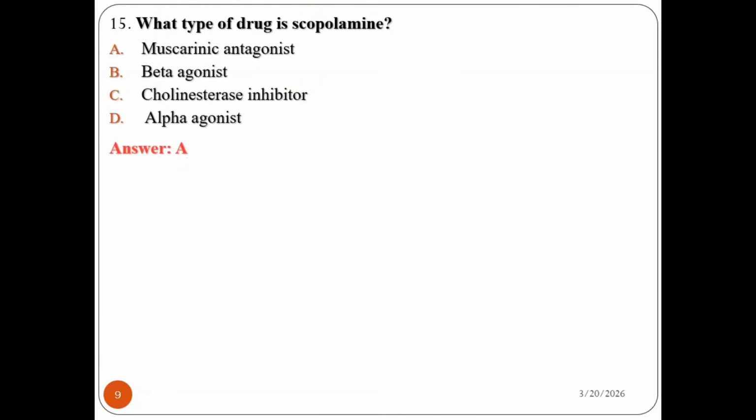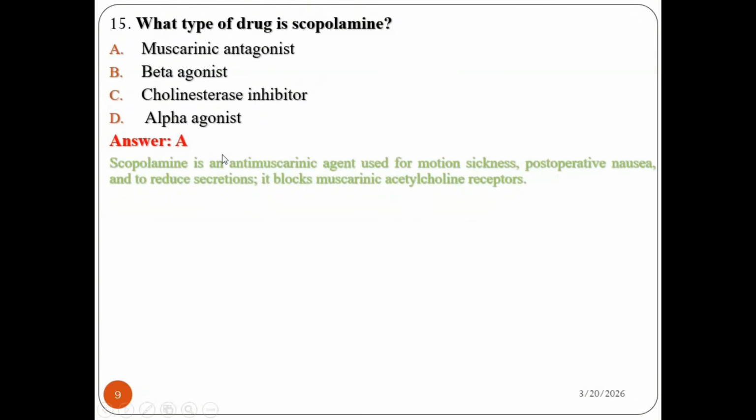The answer is definitely muscarinic antagonist, because scopolamine is an anti-muscarinic agent used for motion sickness, and also postoperative nausea, and to reduce secretions before surgery. It blocks muscarinic acetylcholine receptors. So scopolamine is the best example of a muscarinic antagonist. This muscarinic blocker is mainly used to avoid secretions prior to surgery, and can also be used for reducing motion sickness. So the answer is A.